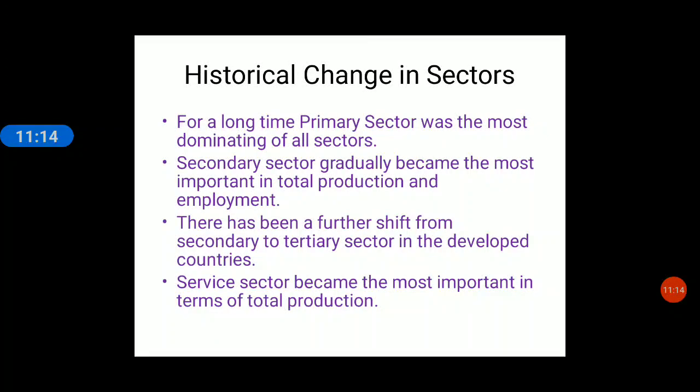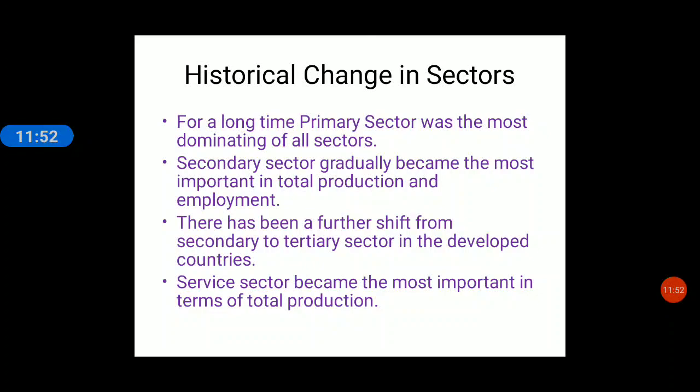Now, if you talk about how many people are employed in which sector and how much they are able to earn in the GDP, there is a total change in the contribution of the three sectors in our economy, and that is called the historical change in sectors. If you check the last 100 years of India, we will find there is a great change in the contribution of primary, secondary and tertiary sector. For a long time, primary sector was the most dominating of all sectors.